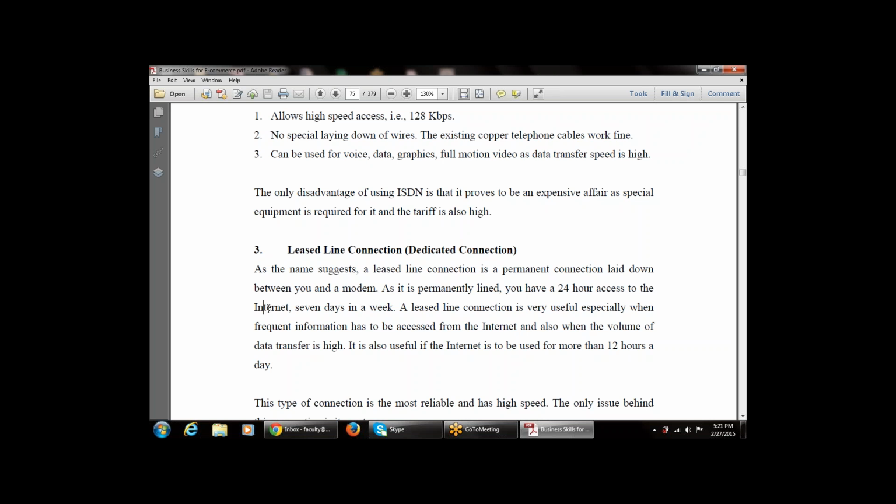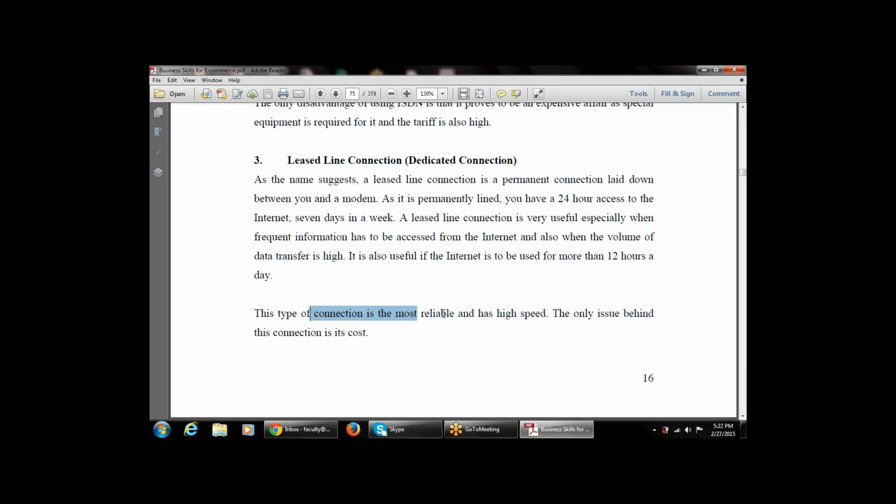So in simple terms, a leased line connection is dedicated to a particular user, and only that user can use that connection at any time, 24 hours a day, 7 days a week, and 365 days a year. It is also useful if the internet is to be used for more than 12 hours a day. This type of connection is the most reliable and high speed connection. The only issue with this connection is its cost.